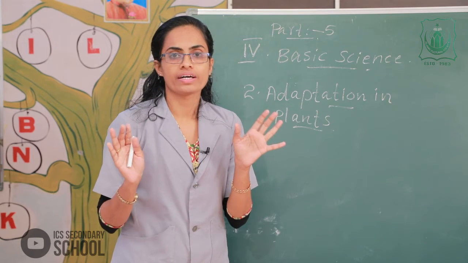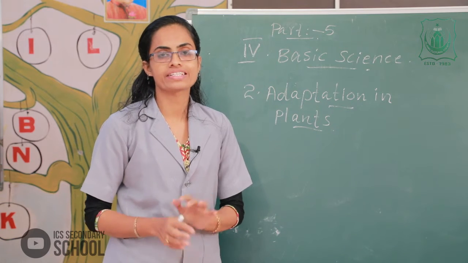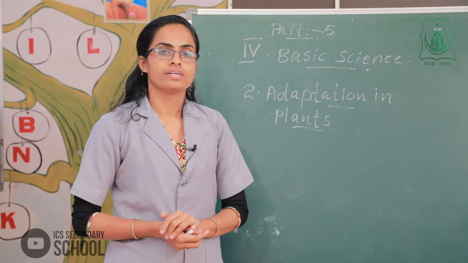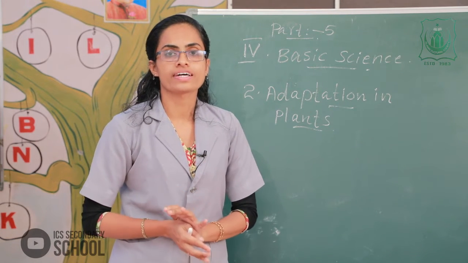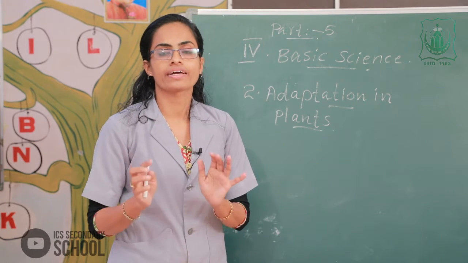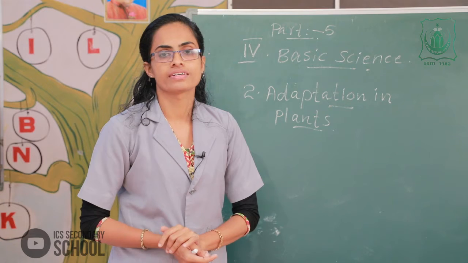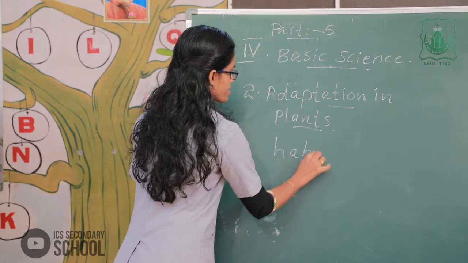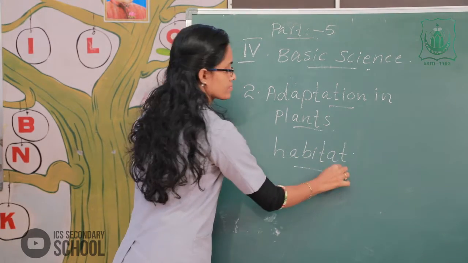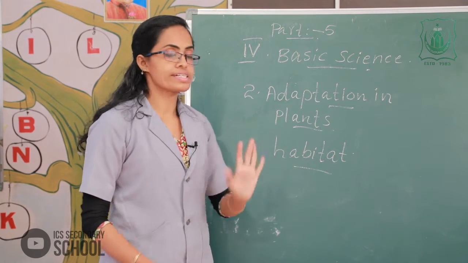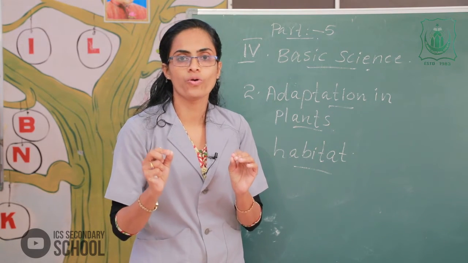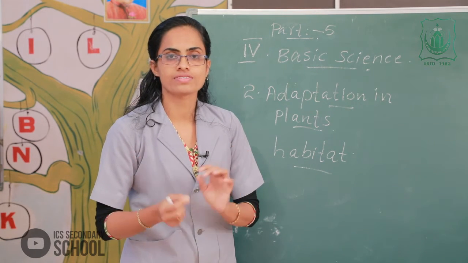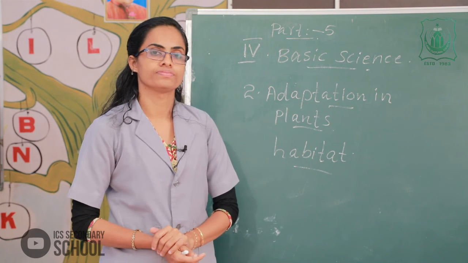Plants grow everywhere. The natural home or surroundings in which a plant grows and lives is called habitat. Listen, what is habitat? The natural home or surroundings in which a plant lives and grows is called habitat.